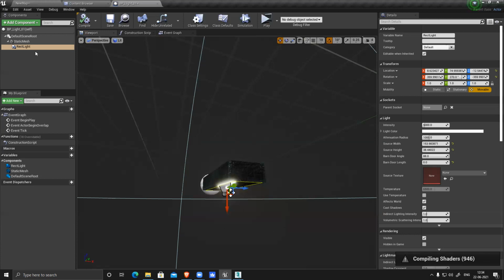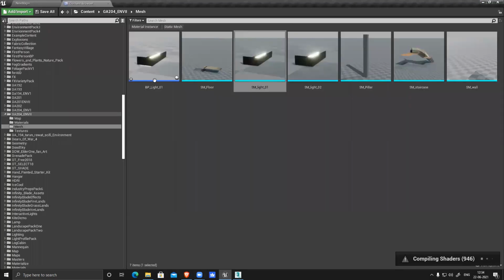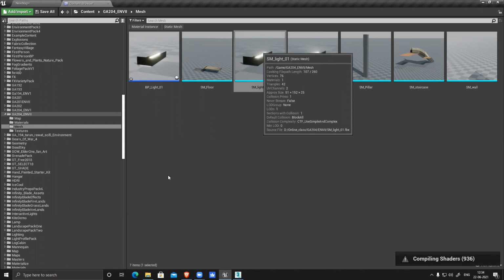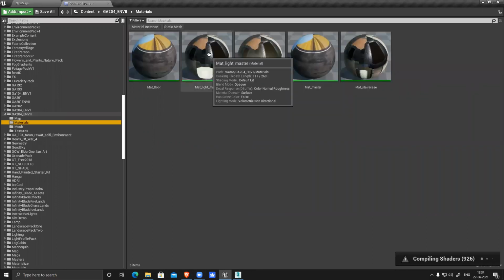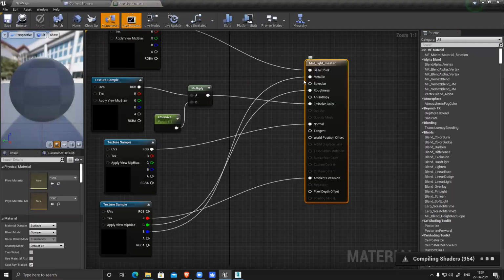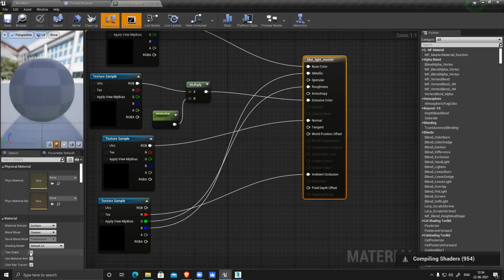But this is just simple. You have to bring both the things together, assign them together and save it. So you can see the BP changed the shape and color, all this changed, and it looks like this now. So one more thing I can do, I can see my mesh is hollow from the back, so that's why it's visible. So I can go to material. This is my master material. Open it, click the main, and make it two-sided, so that my texture will be visible from both sides, and save it.